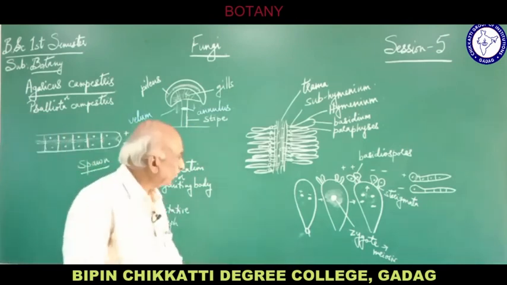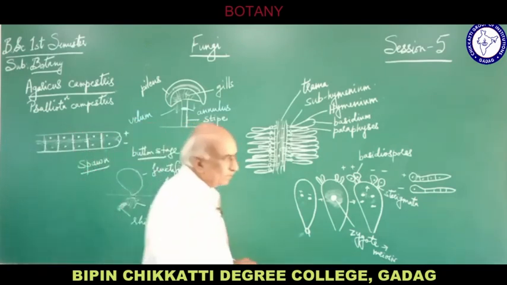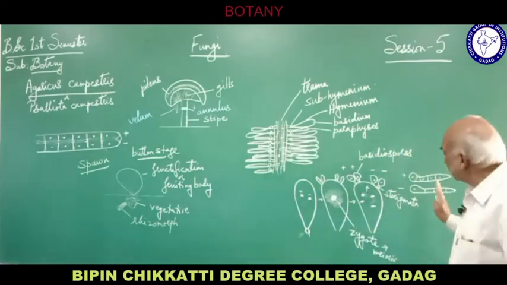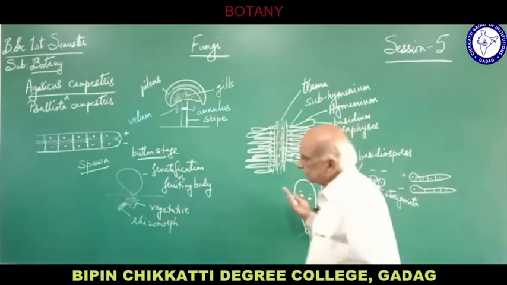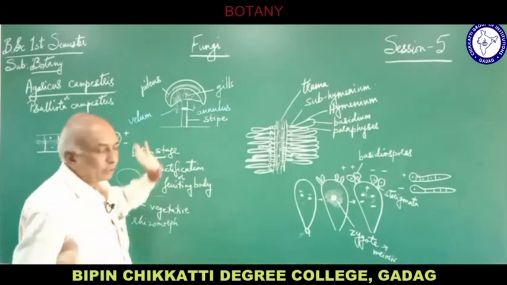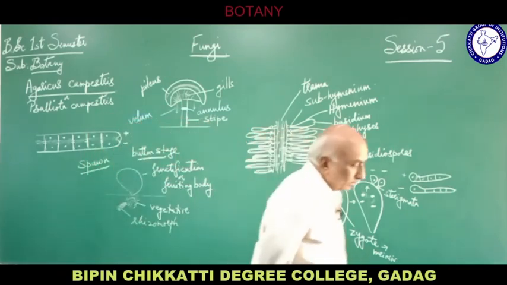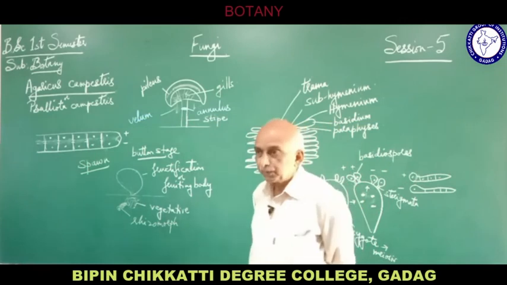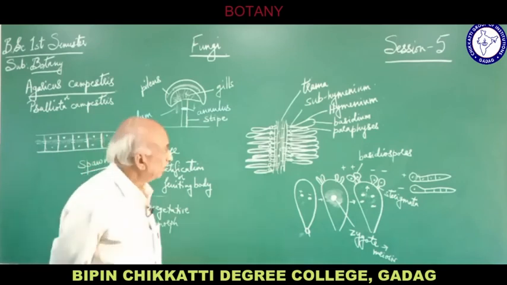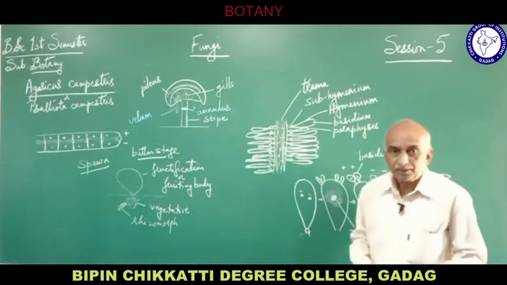And this dikaryotic hyphae further forms the spawn, the vegetative mycelium, and gives rise to the rhizomorph, and further the rhizomorphs or the spawn gives rise to the fructification. So this is how the reproduction takes place by the help of basidiospores. The basidiospores are present in large numbers, and the gills are also present in large number. Each gill produces thousands of basidiospores, which include the plus and the minus strains, and they are released from the gills which are present in the pileus.